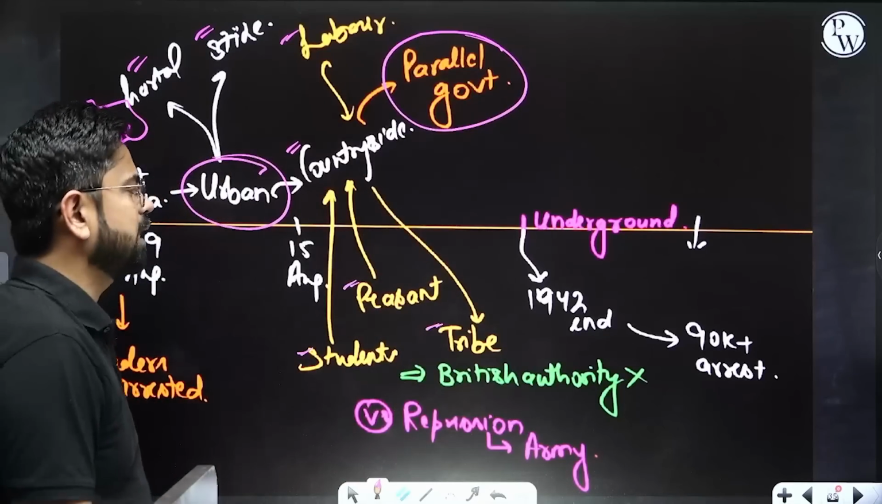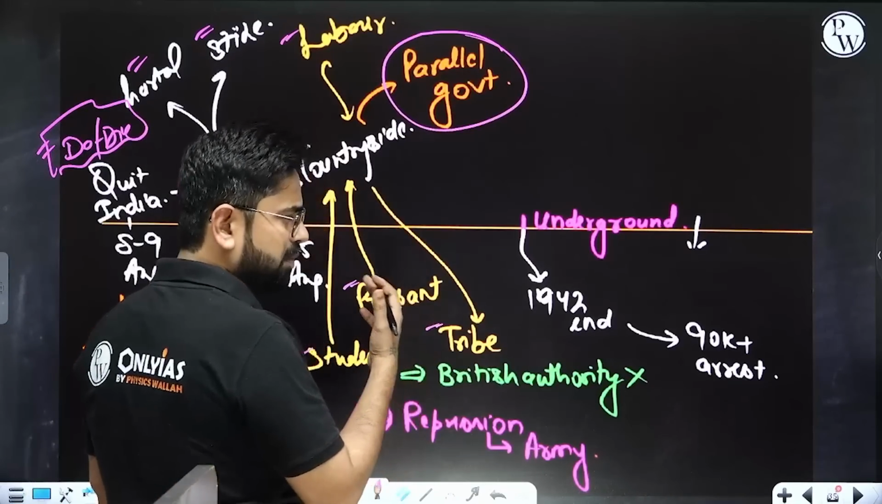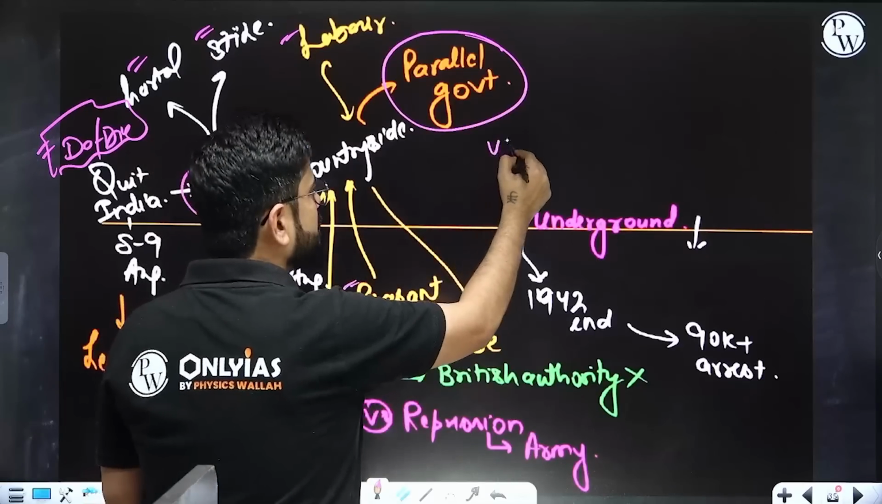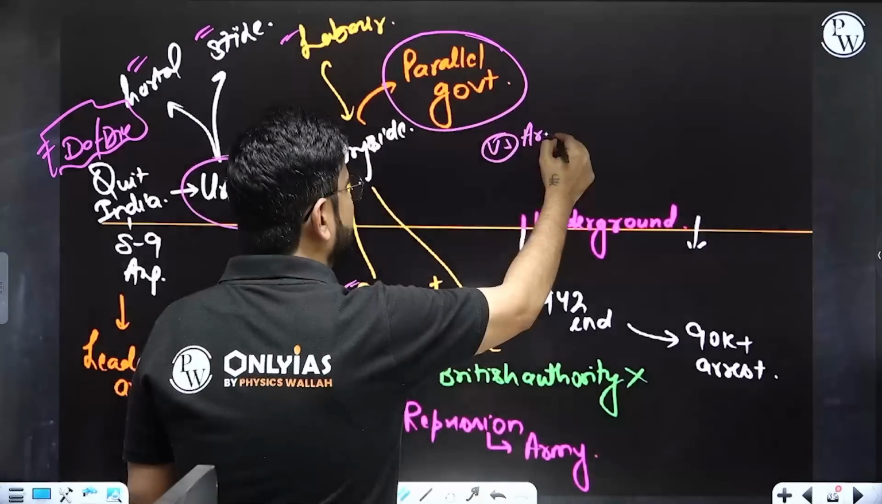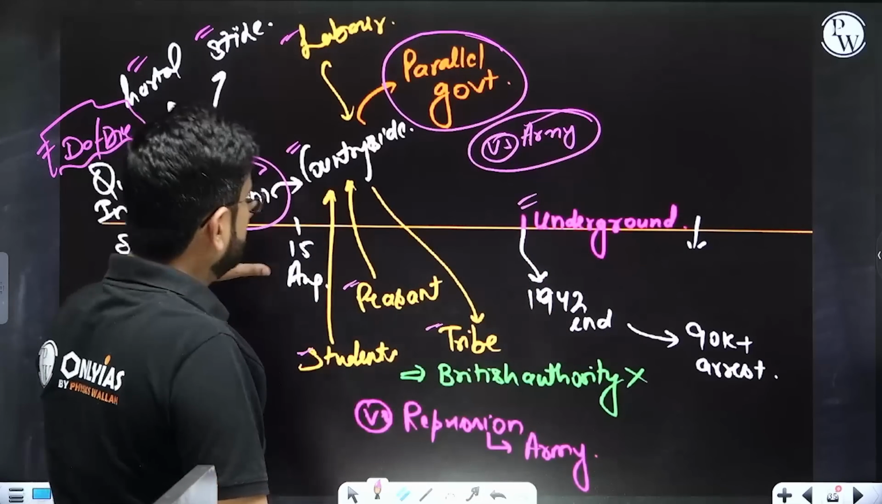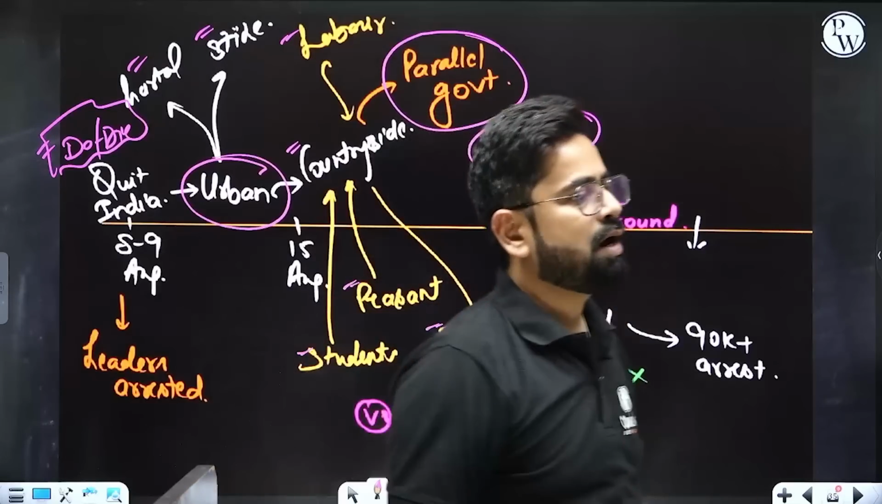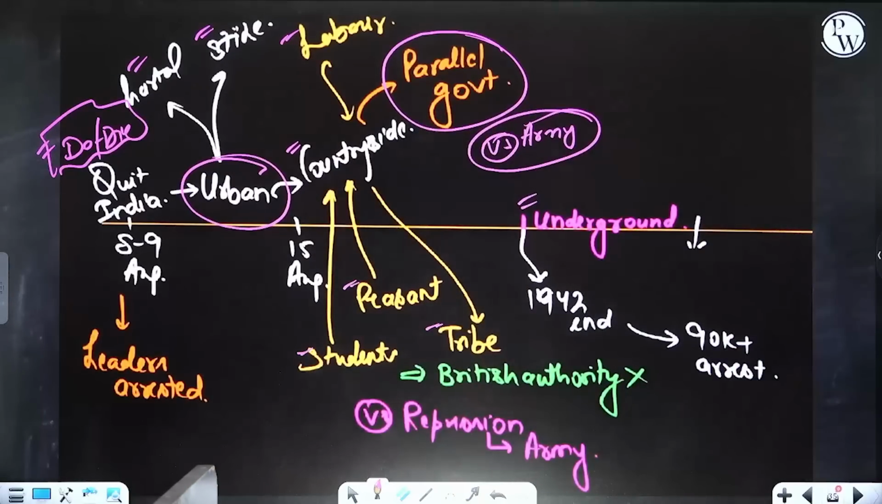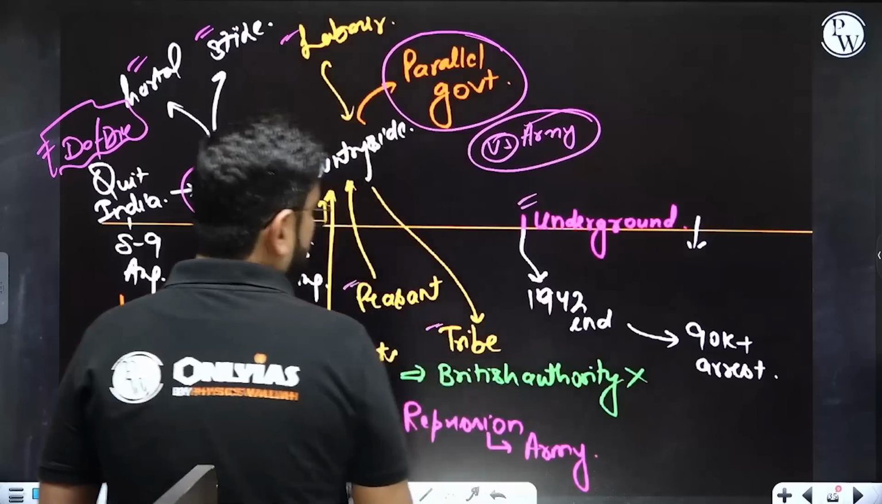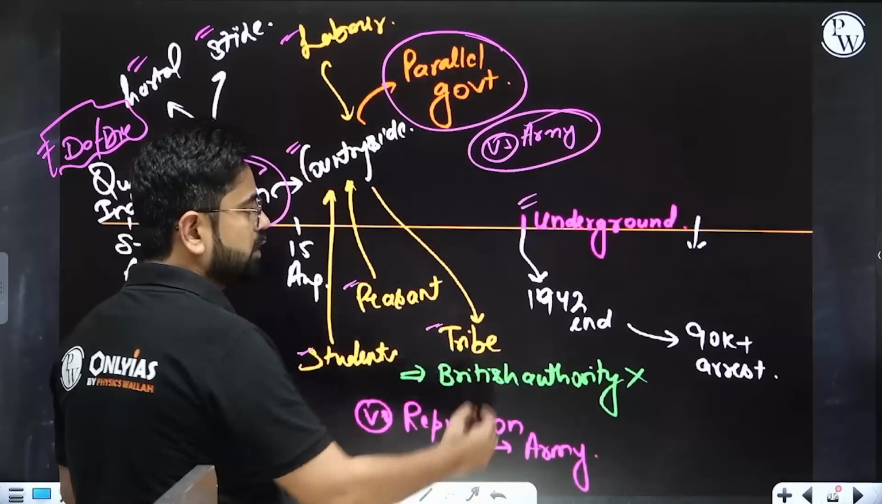After some time, it was heavily suppressed. Even the army was called in. At that point, the movement went underground. So initially it was urban, then countryside, and then it became underground. Yes, so by 1942 it was underground.